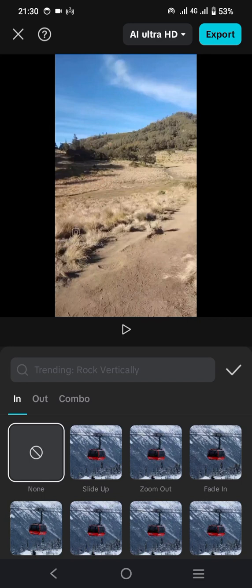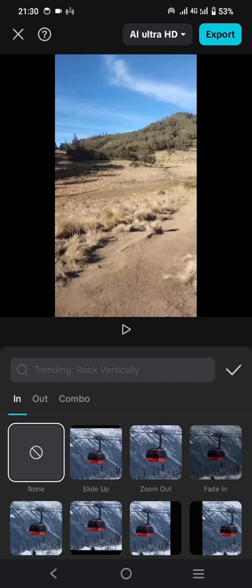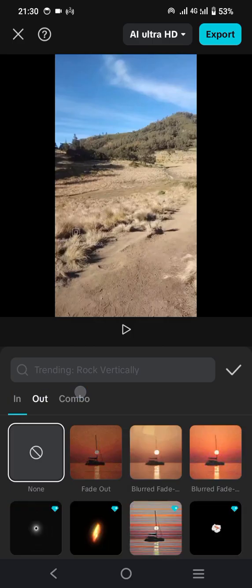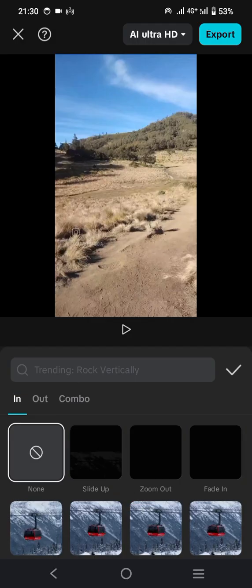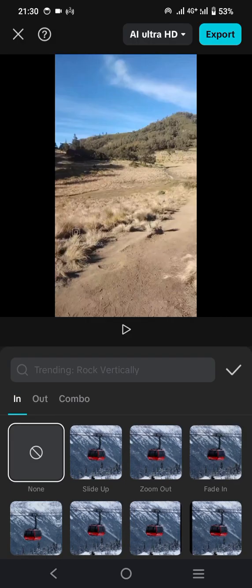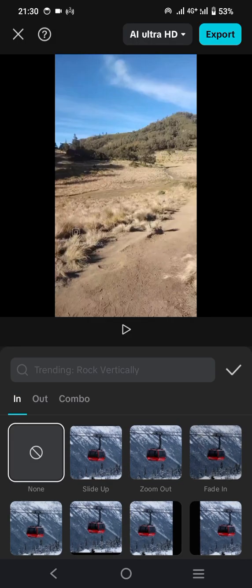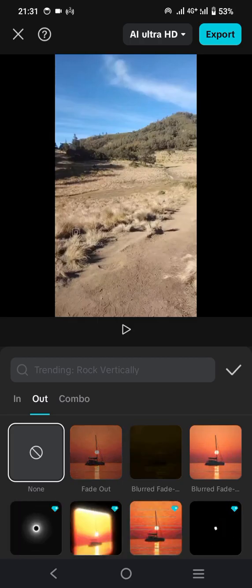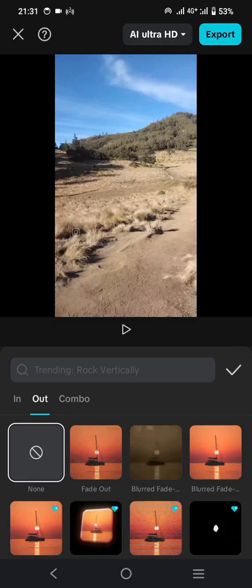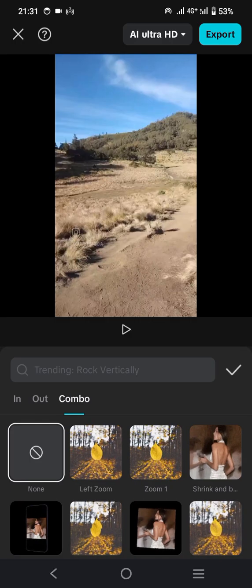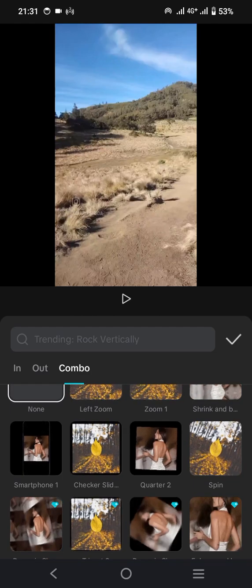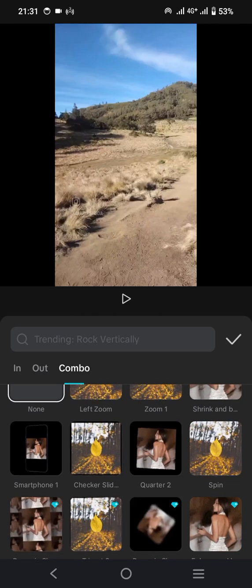These are the effects that CapCut provides you. There are three sections: in, out, and combo. The in is usually used if you would like to start off the video, the out effect is usually used if you would like to end the video, and the combo is the middle, if you would like to add the effect in the middle of the video.